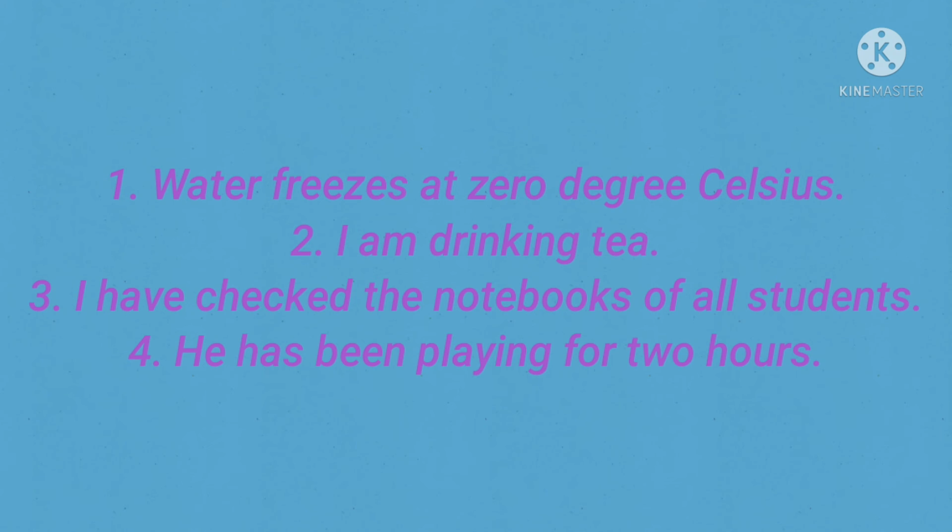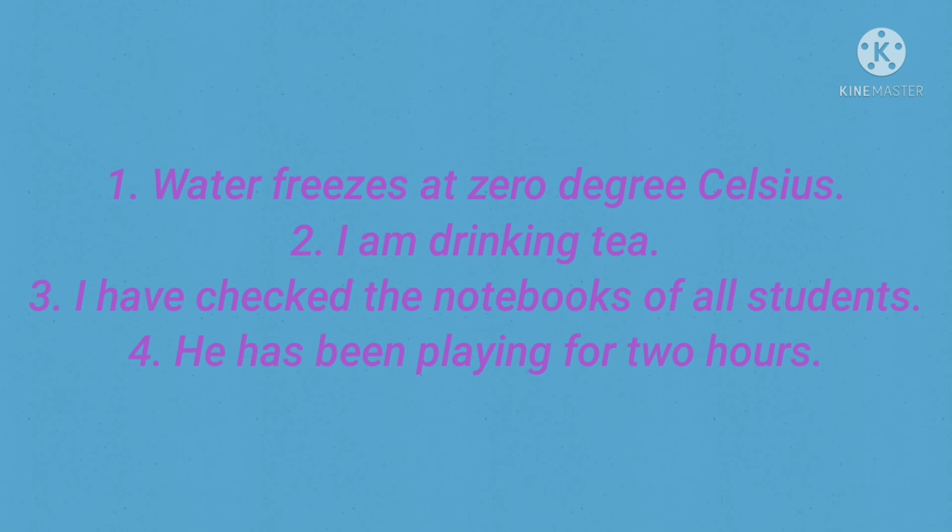Next, third sentence. I have checked the notebooks of all students. Here, the form of this sentence is similar to present perfect tense. So the sentence is in present perfect tense. And the last sentence.